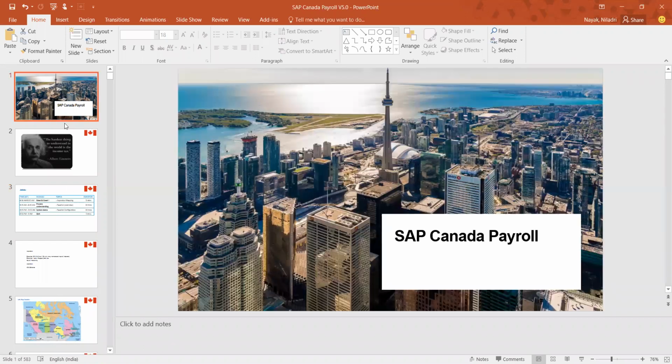So this is a welcome to SAP Canada Payroll. As we discussed, we'll be covering today a small but very essential topic, that is the Canada taxation part.